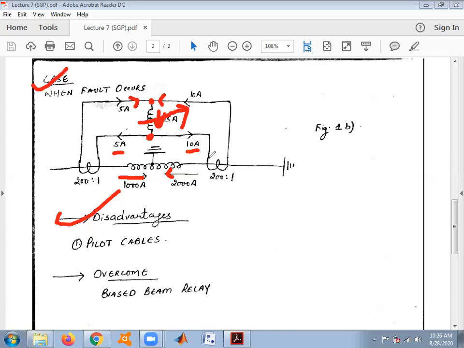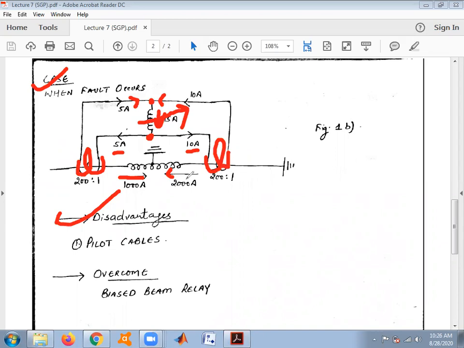Due to the varying impedance of the pilot cables, there is no accurate matching of the two current transformers. ठीक है, क्योंकि impedance वेरी करती है किसी भी मैन्युफैक्चरिंग केबल की. Due to that varying impedance, the impedance from both sides does not match, so the current transformer ratings may not match.